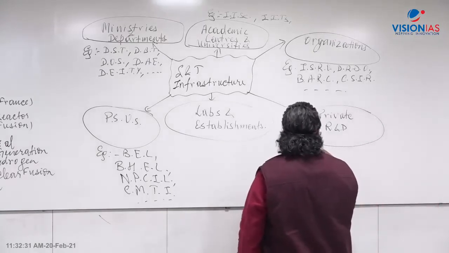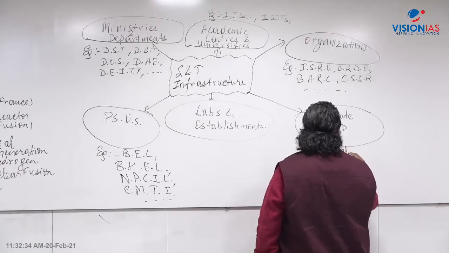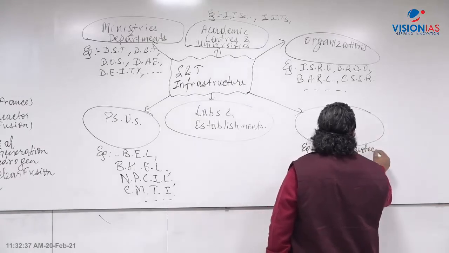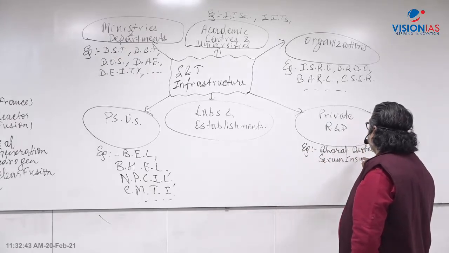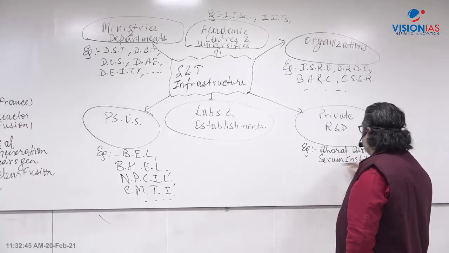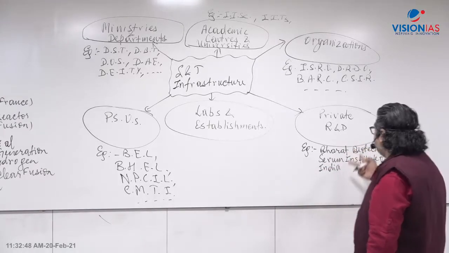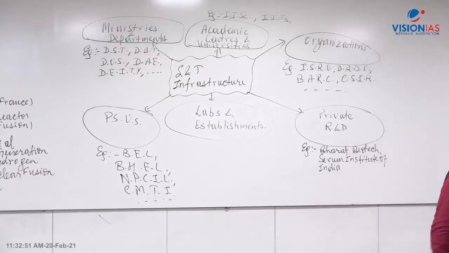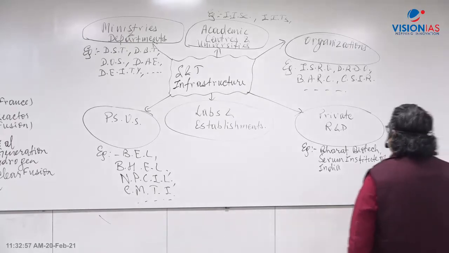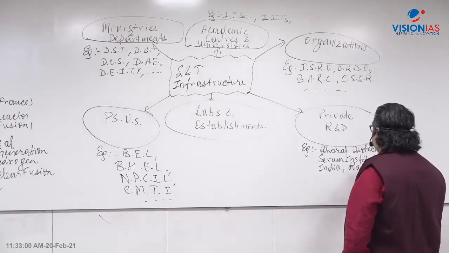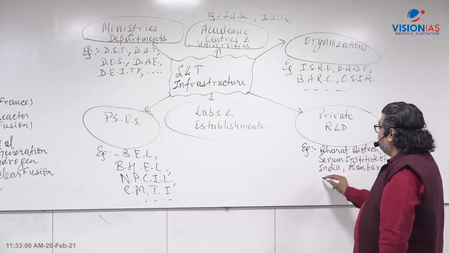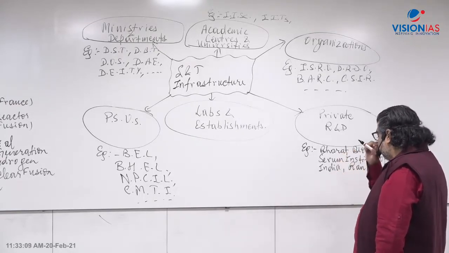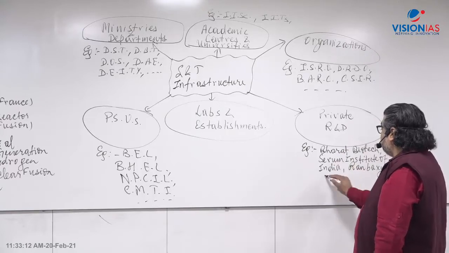Let's take one example, Bharat Biotech, with the coronavirus COVID-19 vaccine, right? And the Serum Institute of India, right? These two leading private sector companies developed the COVID-19 vaccine, Covishield and the other one came from there. Then Ranbaxy is another private company of India in terms of drugs, right? DRL and all this. Then you know Kiran Mazumdar-Shaw, who has Biocon, is another company there.